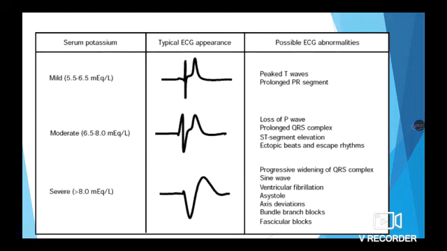In severe hyperkalemia, the potassium level will be more than 8 milliequivalent per liter, and the ECG abnormalities are progressive widening of QRS complex, sine wave, ventricular fibrillation, asystole, axis deviations, bundle branch blocks and fascicular blocks.